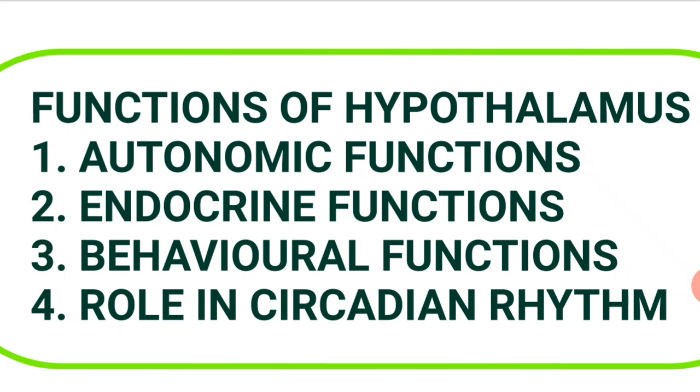The hypothalamus is regarded as the head ganglion of autonomic nervous system. Anterior hypothalamus controls the parasympathetic system. Posterior and lateral hypothalamus regulates the sympathetic nervous system.